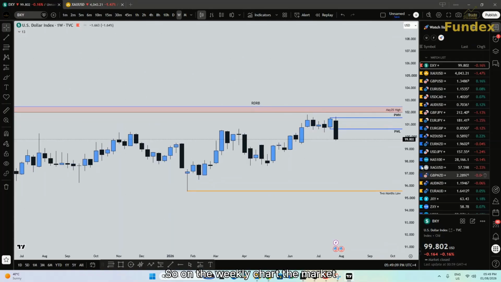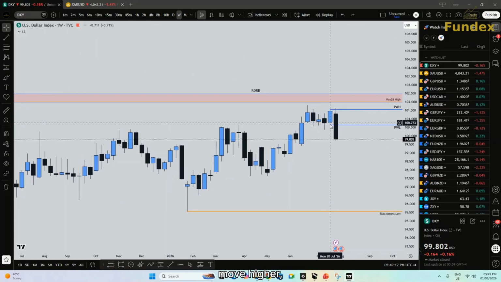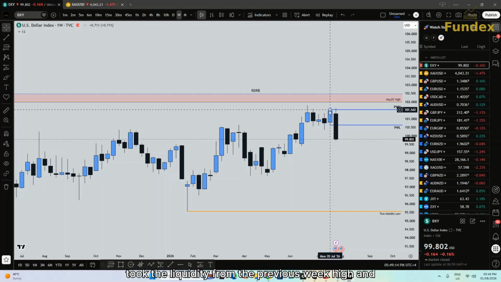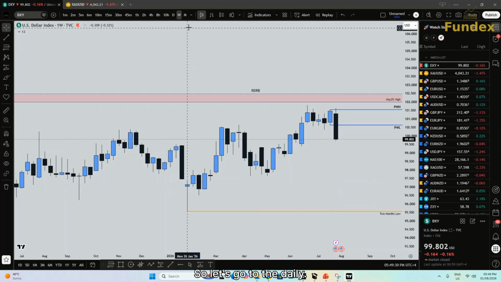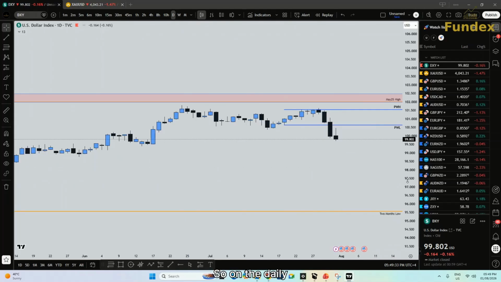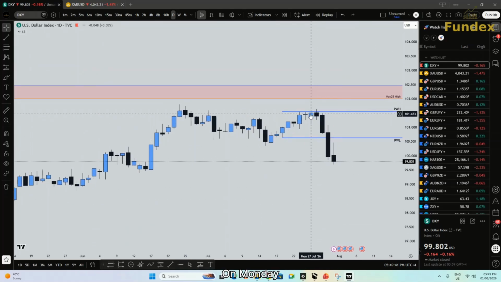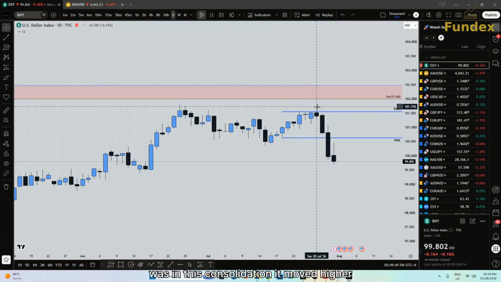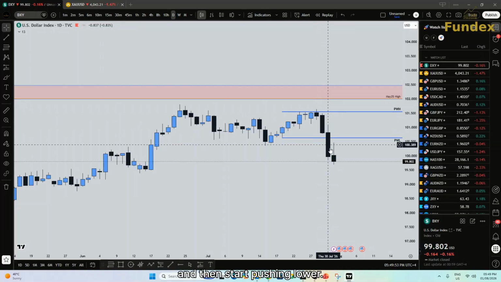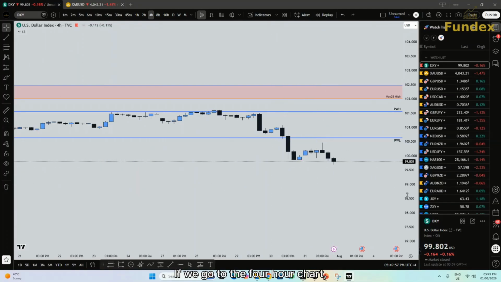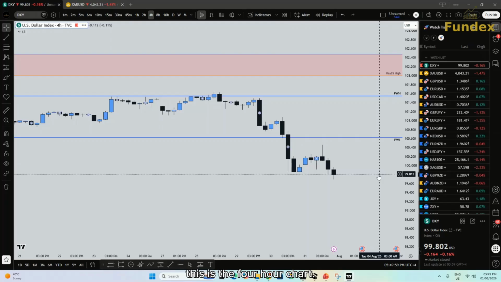So on the weekly chart, the market moved higher, took the liquidity from the previous week high, and then pushed aggressively lower like this. So let's go to the daily. So on the daily, as you can see, on Monday, the price was in this consolidation. It moved higher on Tuesday and then started pushing lower. If we go to the 4-hour chart, this is the 4-hour chart.